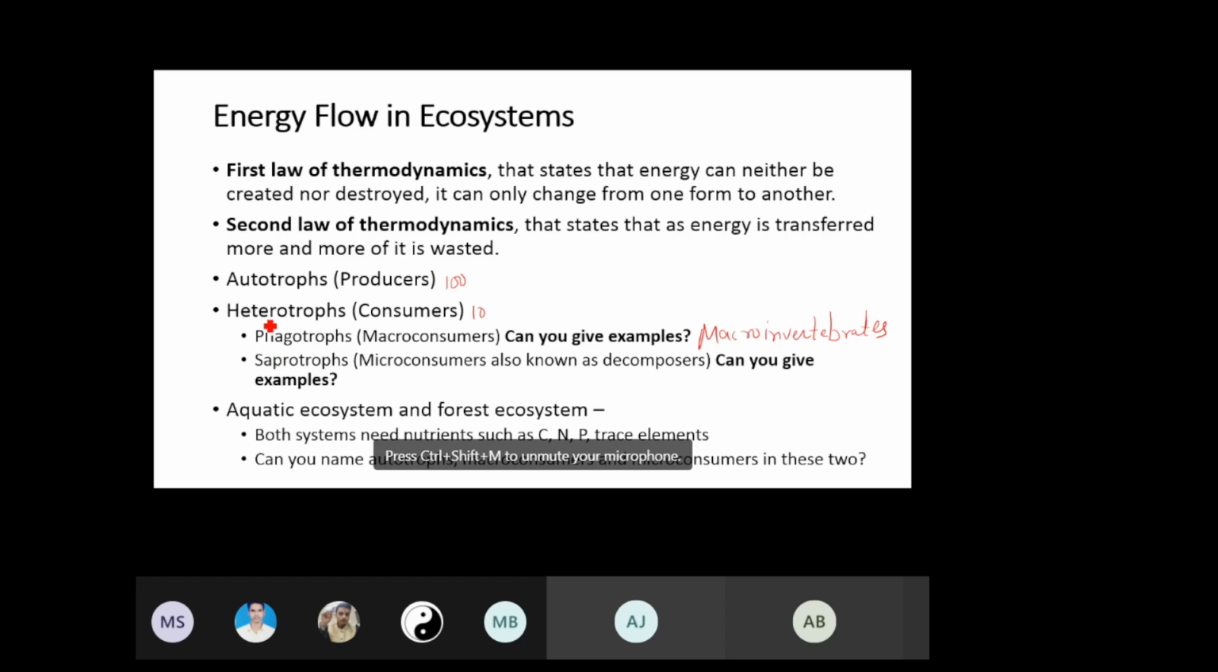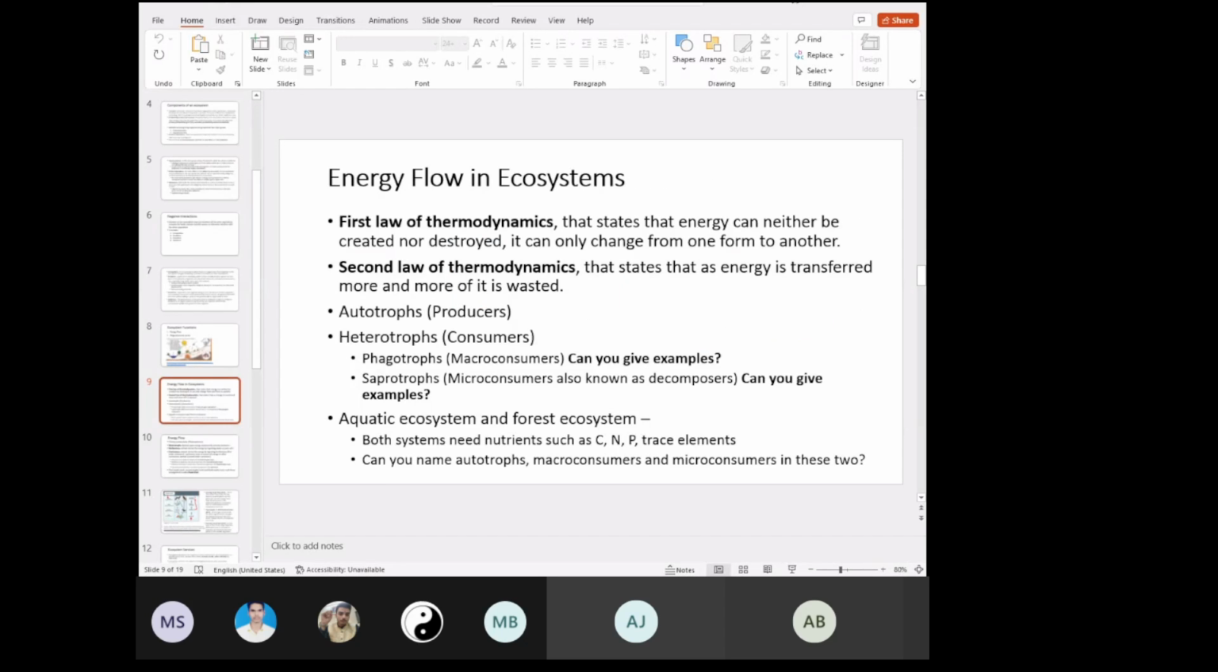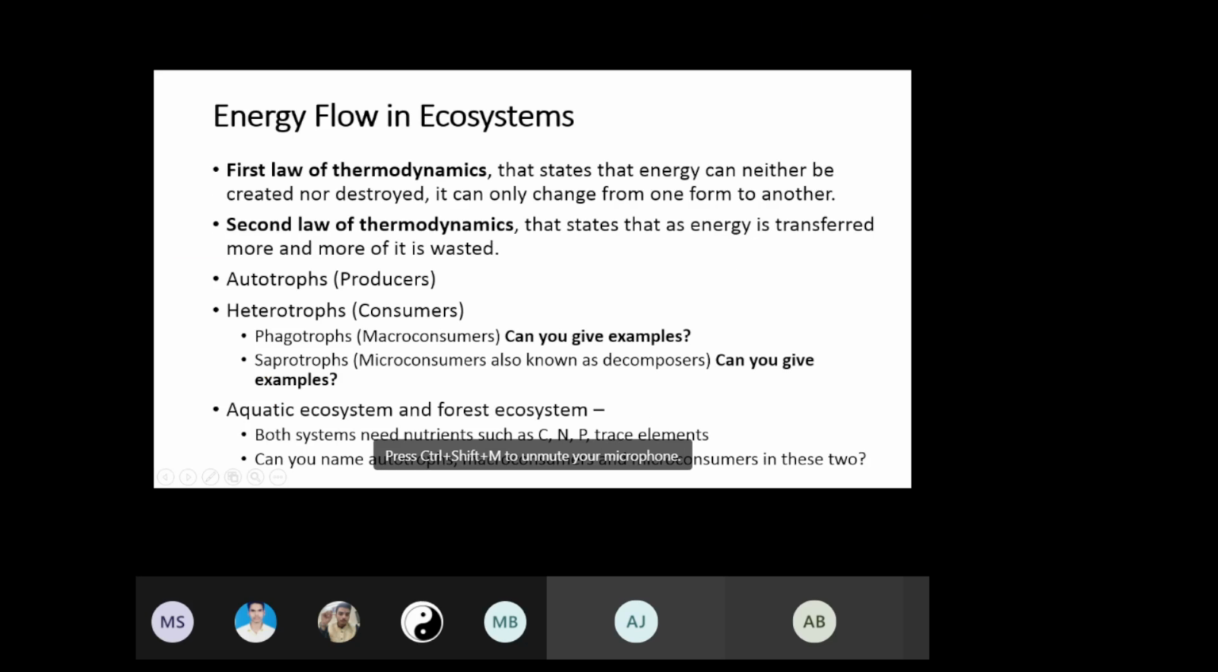Now, we have these heterotrophs. That means we have producers, then consumers, and within consumers, we have macro consumers and micro consumers. Now, you can refer to this with respect to an aquatic ecosystem or forest ecosystem. Both these systems need nutrients, and as I told you, C and P would be the macronutrients, and then we have other trace elements or micronutrients.